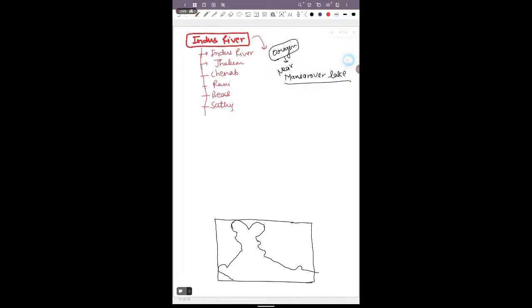Here the Indus river originates and moves west and then north, and in the Ladakh region the river enters the Indian subcontinent.